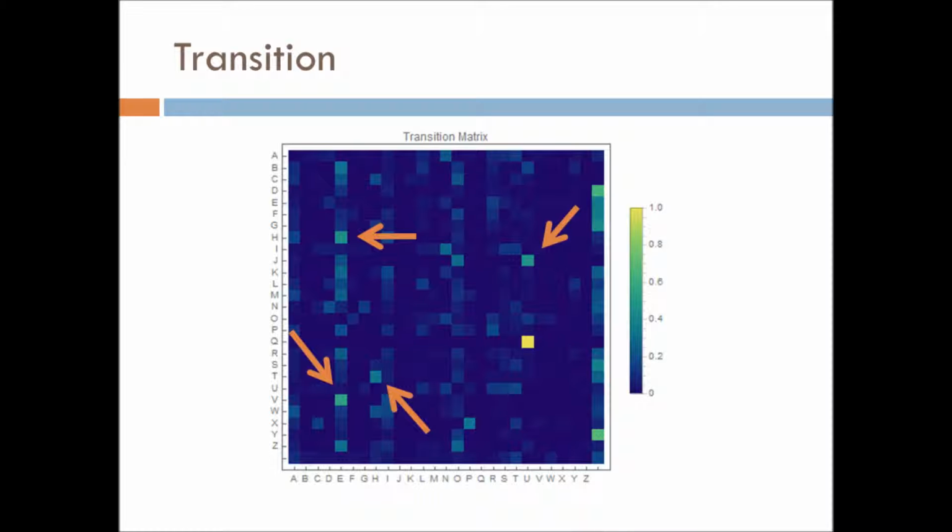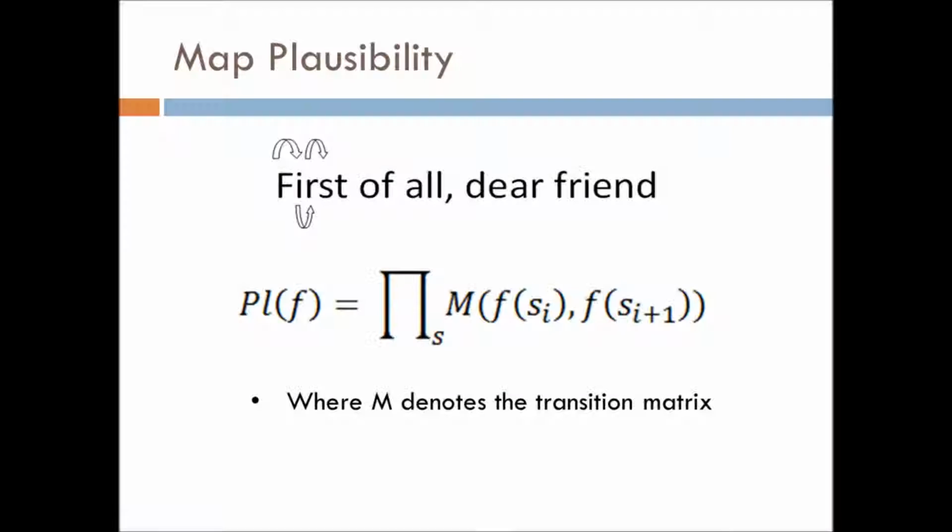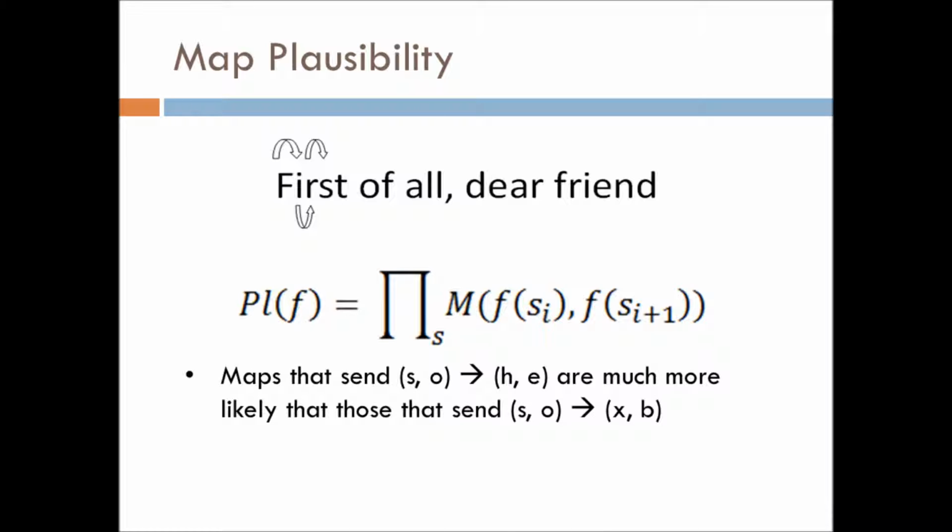From the transition matrix, it is possible to calculate the likelihood a general map correctly predicts the decoding pattern. We accomplish this by defining the plausibility of f to be the product of the probability f(s) is followed by f(s+1), where s is taken over all characters of the encrypted text. In other words, we simply compare the likelihood that character patterns predicted by f match those discerned from our reference text. For example, if f takes a pair SO and maps this to HE, we would consider it rather likely.